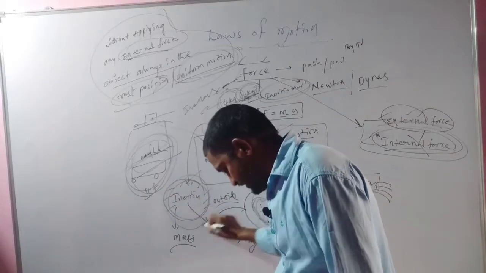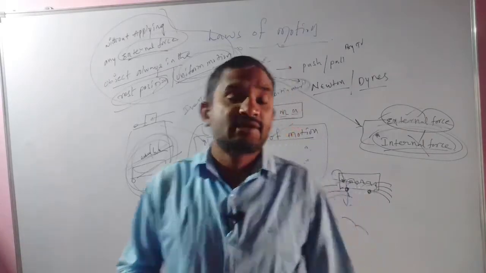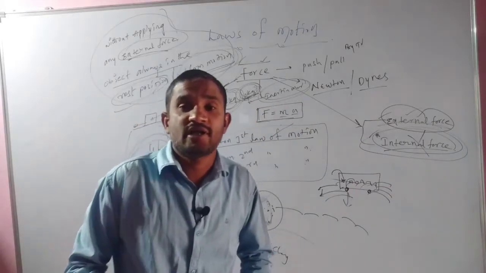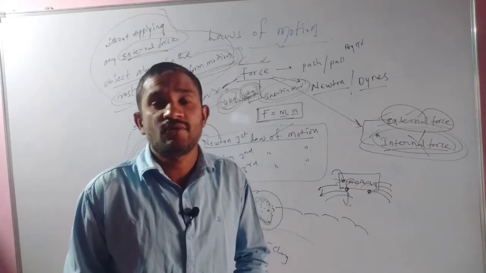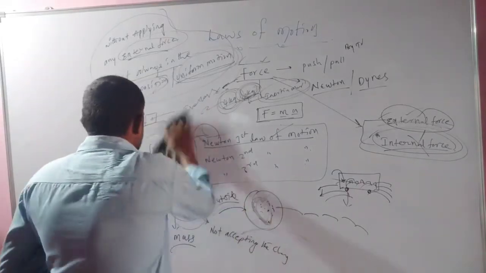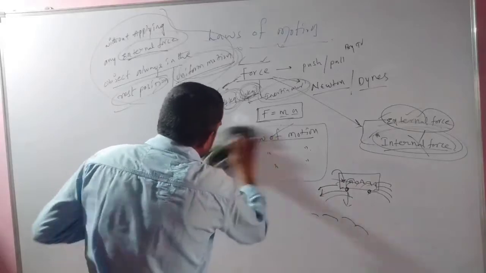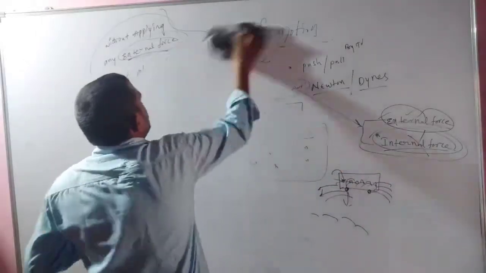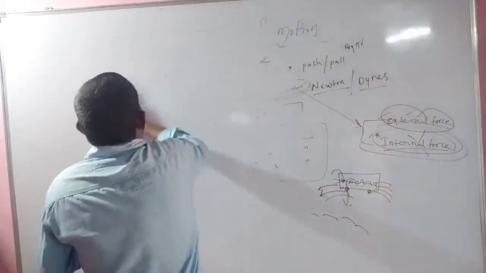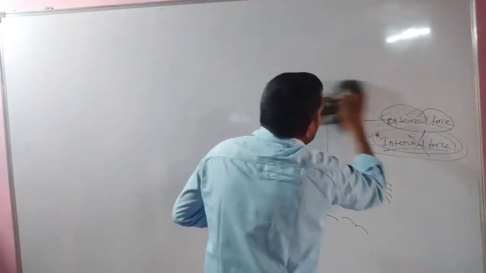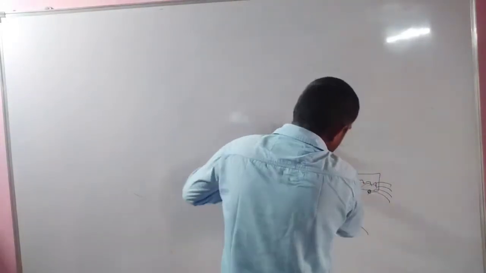Is inertia classified into different types? That is what we have to discuss now. The law of inertia has 3 types: inertia of rest, inertia of motion, and inertia of direction.